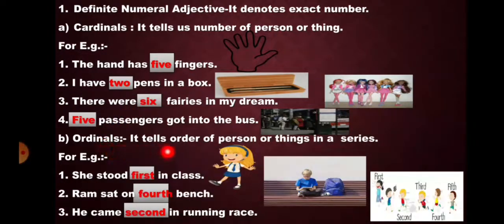Ordinal. It tells order of person or things in a series. For example, she stood first in class. Ram sat on the fourth bench. He came second in the running race. So here words such as first, fourth, second are ordinal, definite numeral adjectives.